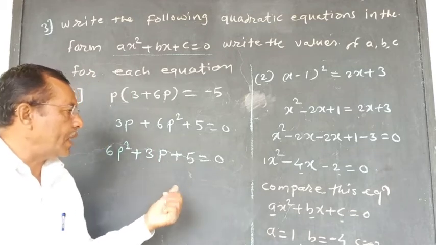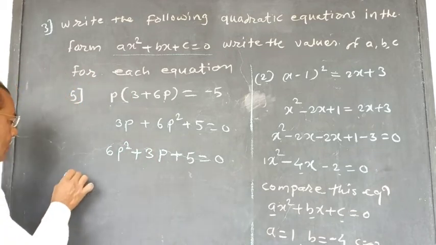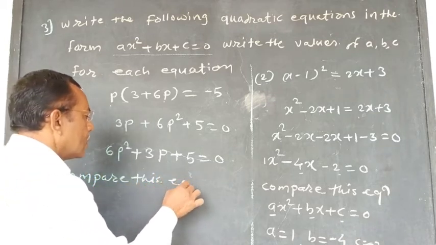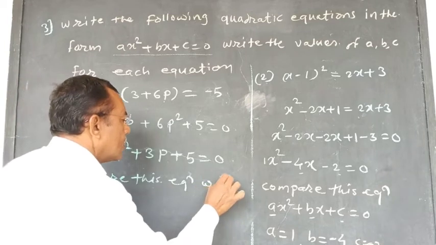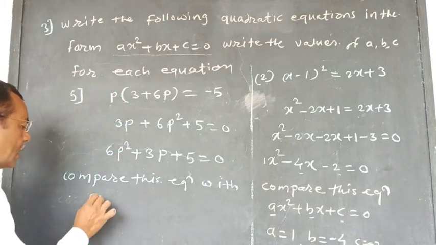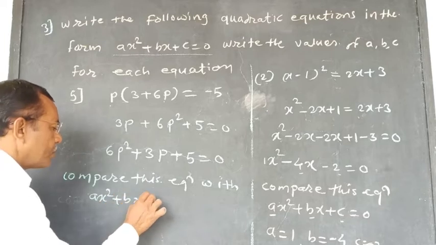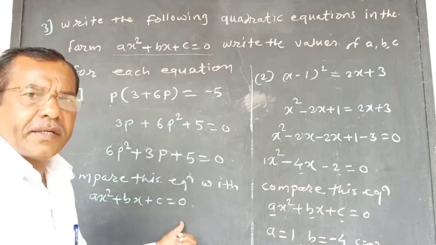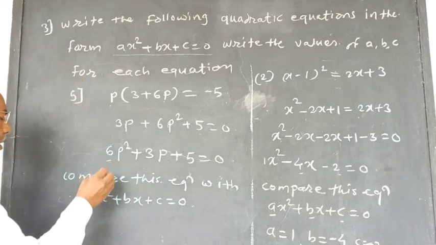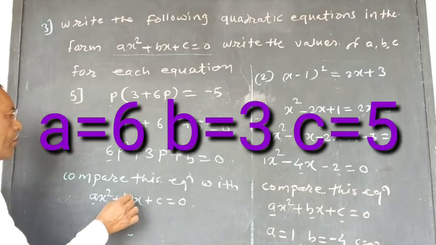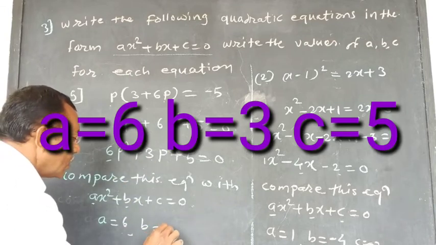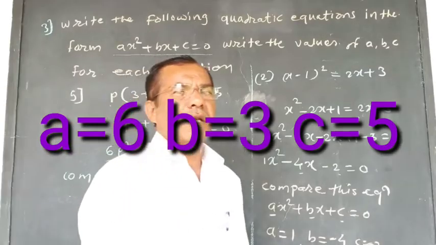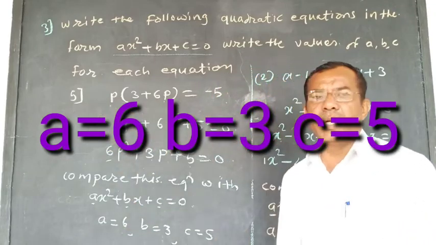We will write here, compare this equation with ax square plus bx plus c is equal to 0. And we will write the values of a, b and c here. What will be the value of a? a is equal to 6, comma b is equal to 3, comma c is equal to 5. Finish. It is the answer of example number 5.